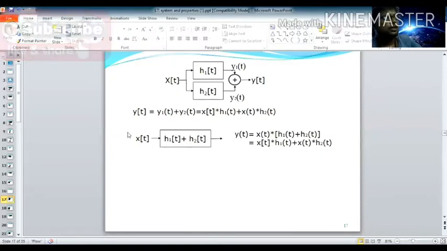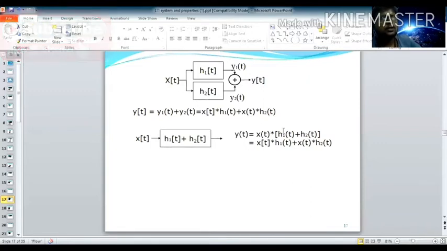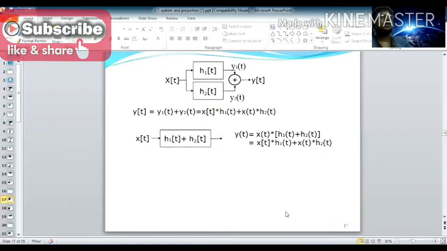Now you apply the system: x of t is applied to the sum of these two impulse response systems, h1 of t plus h2 of t, added here. So y of t equals x of t star (h1 of t plus h2 of t), since x of t is multiplied with both systems. How can this expression be reduced? x of t is multiplied inside the terms, so x of t star h1 of t plus x of t star h2 of t. This is what we call the distributive property.